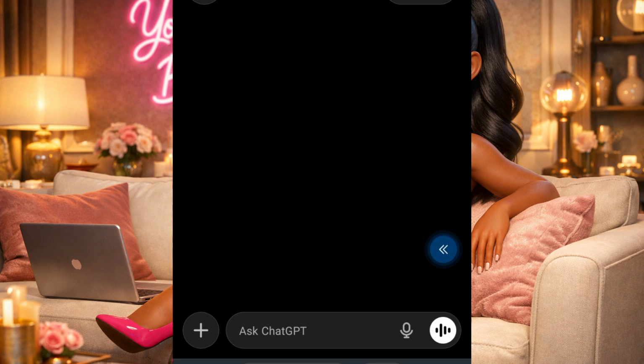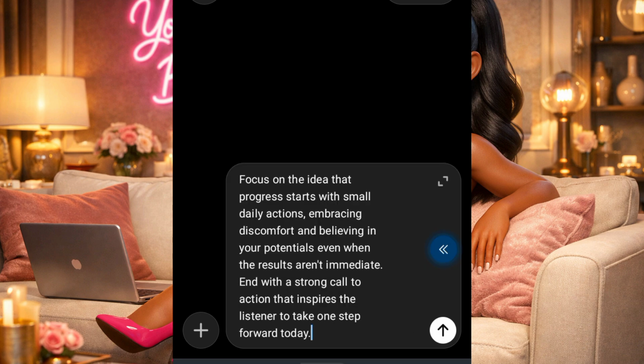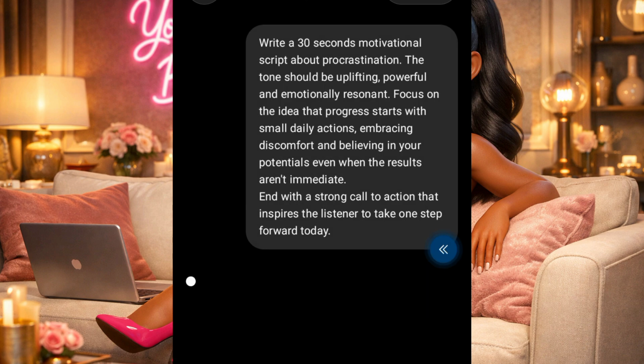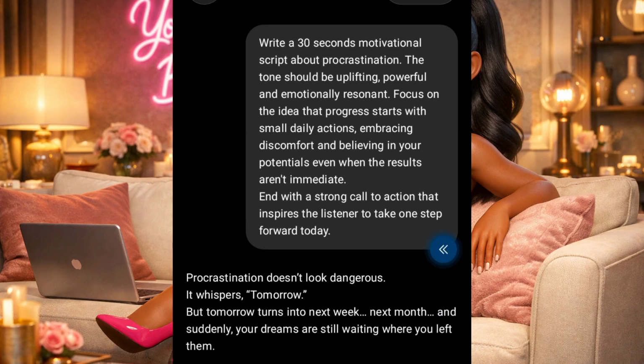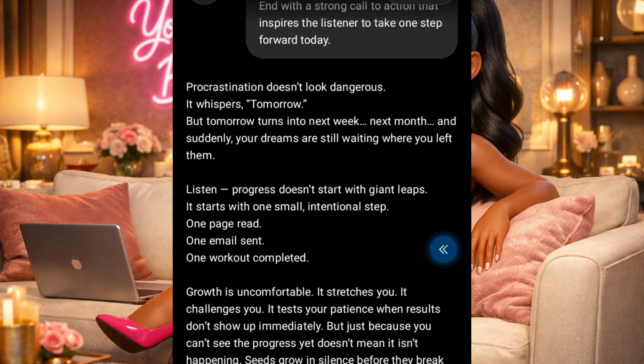So the first step is to write your script. I'll be using ChatGPT for this. Already I have my prompt, so I will just copy and paste it, and let's see what ChatGPT would give me. I'm talking about procrastination here. Your own script may be on self-improvement or time management, anyone that works best for you. And I'll be pasting this prompt in my description box, so in case you need it, you can check it out in my description box.